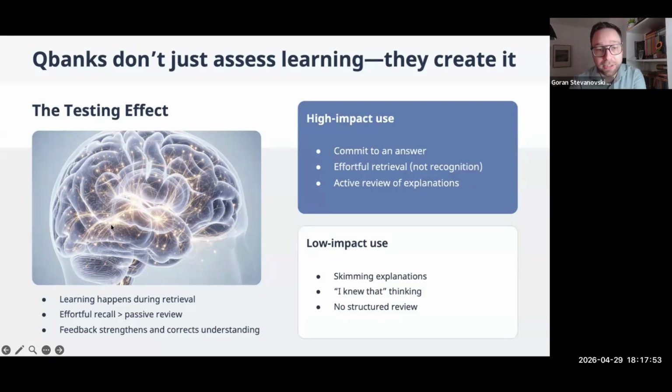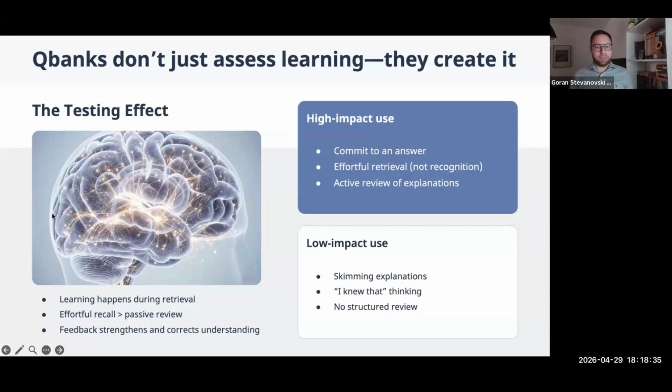Now, there's the high impact and the low impact use of Qbanks. When students tend to commit to an answer, especially in the practice phase, before they go and read the explanation, there's a higher impact learning. Whenever there is effortful retrieval of the information, that struggle that I mentioned two slides ago, not just crude recognition, because in multiple choice questions, sometimes you might recognize the best answer instead of effortfully retrieve it, or active review of explanation instead of just passively reading why the right answer is the right answer and why the wrong answers are the wrong answers, all lead to high impact use of Qbanks.